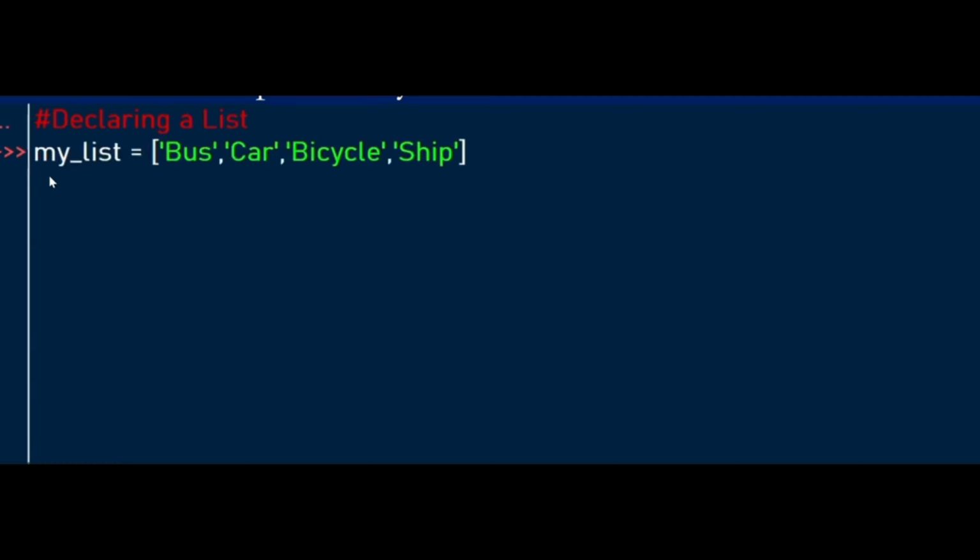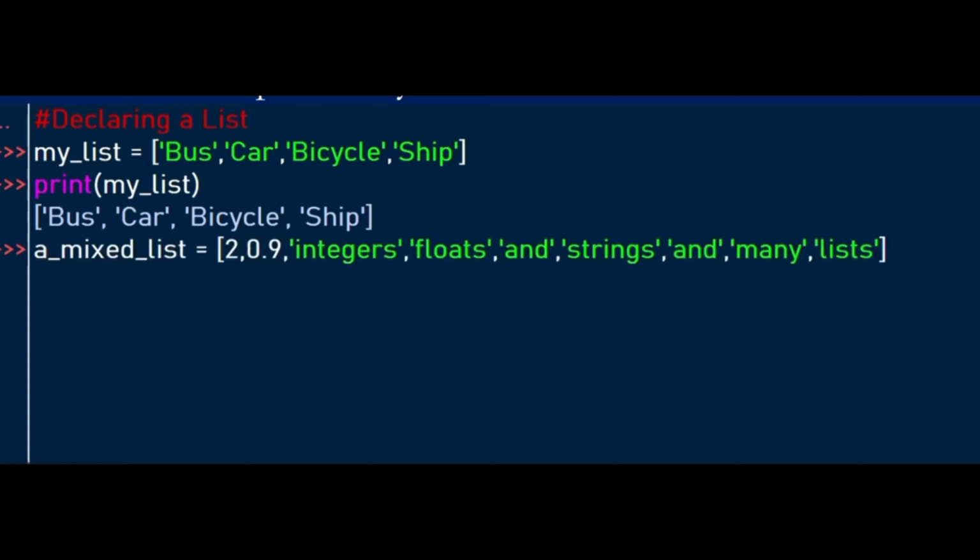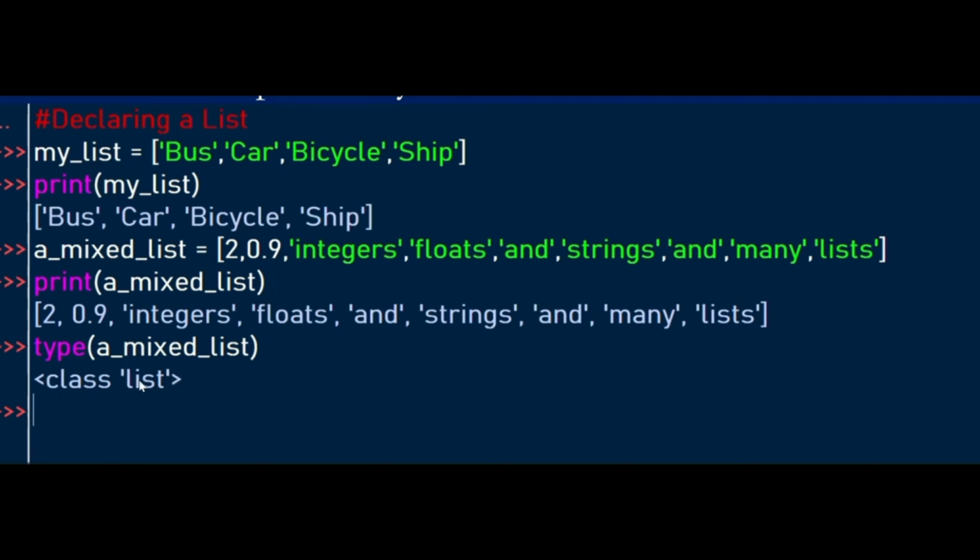We declare a list, my list, and we've enclosed the list items within square brackets separated by commas. So this is our output to the printed list. As mentioned earlier, lists can hold different types. So this list definition has some integers, here 2, and the float 0.9, and then it has some strings. We can print it out to the screen also. According to our type function, this is a list. Just trying to verify that what we have is a list.